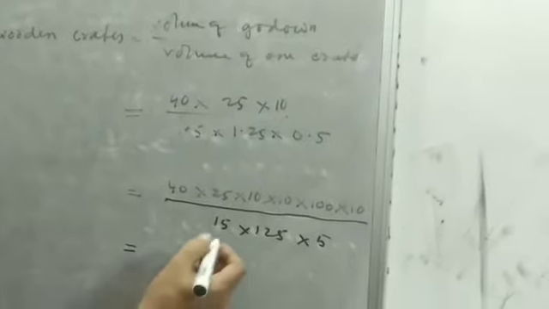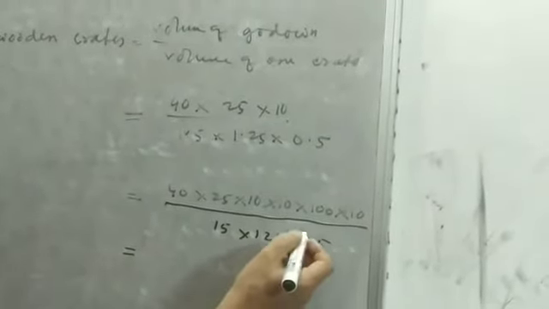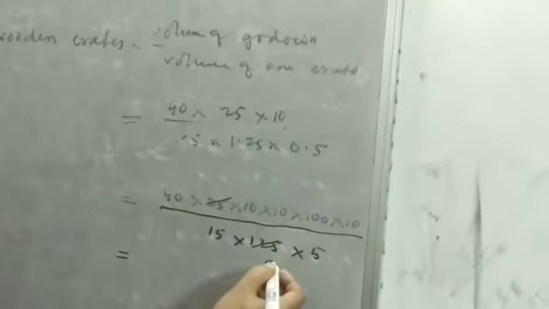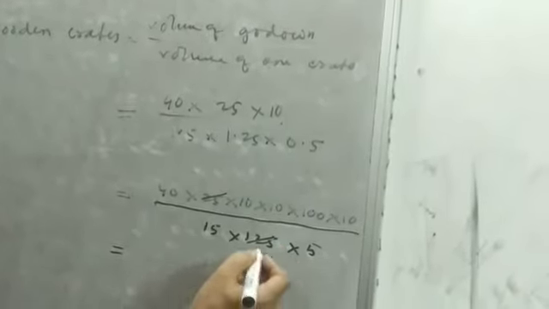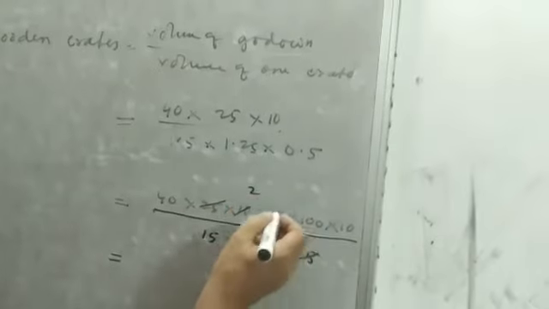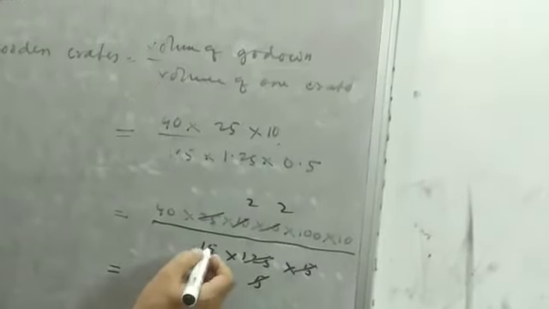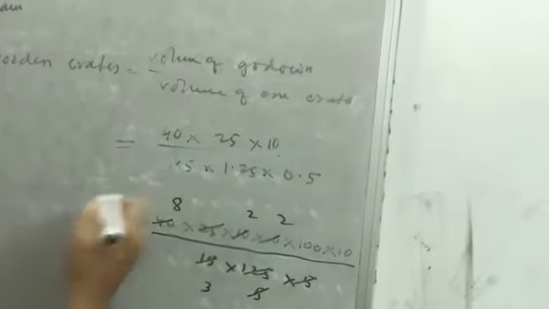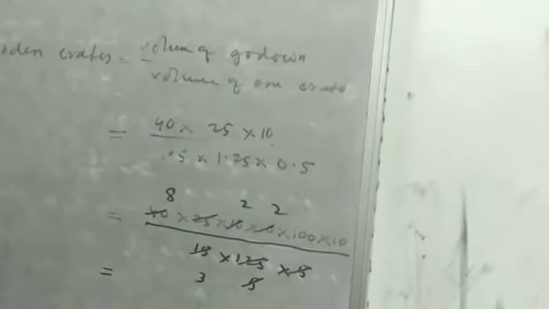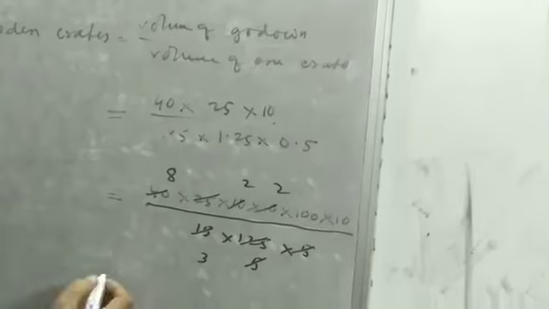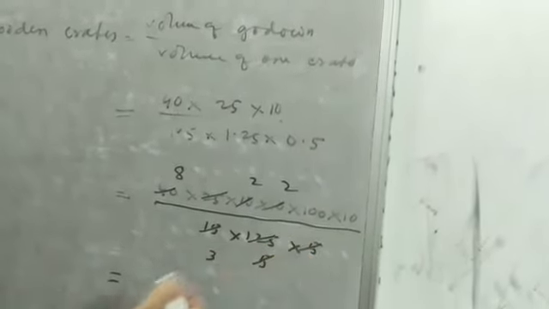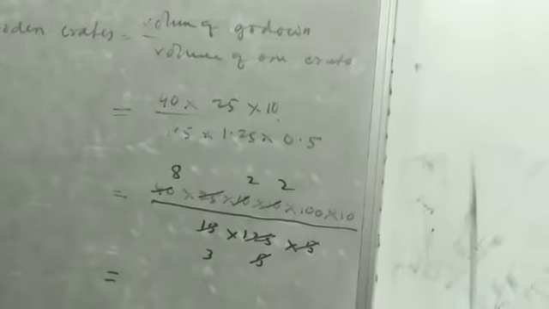Okay, we can cancel by 25, it is 5. Then by 5 cancelled, it is 2. Then by 5 cancelled, it is 2. By 5 cancelled, it is 3. By 5 cancelled, it is 8. Whatever terms are left, we have to multiply.